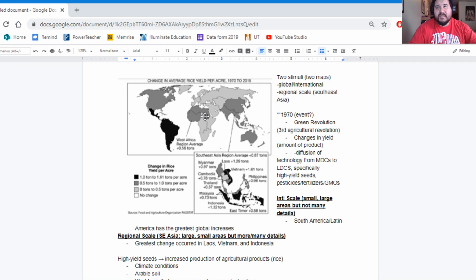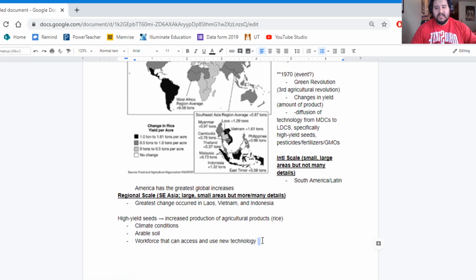So when we look at these other areas, especially in less developed areas or developing areas like in Africa and Asia, parts of the Middle East, why we don't see as much change, part of that rationale is going to be simply because the requisite knowledge isn't there, or there may not be training, or there may not be access to the technology in the first place, right? The workforce needs to be able to access the new technology. It requires education and access to capital is what we would call it, right? So they need to have the funds in order to buy the supplies in the first place in order to make the money that they need to make.